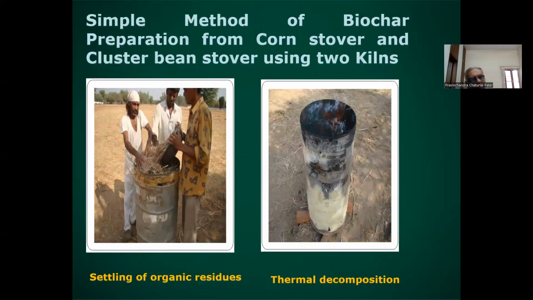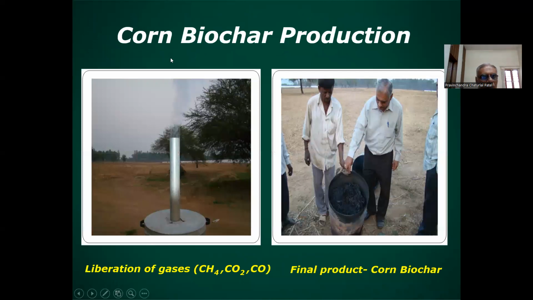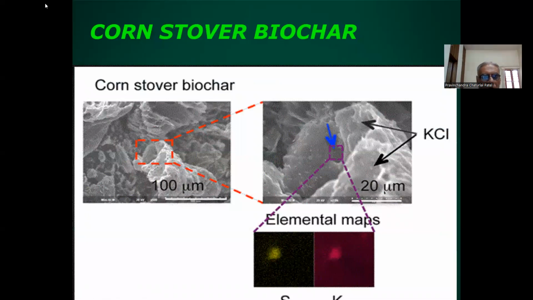So I prepared the biochar during 2009 at Sansoli farm of Anand Agriculture University, Anand, Gujarat. We used a simple method of biochar preparation from corn stover and cluster bean stover in Goa using two cans. Corn biochar production is a liberation of gas and the final product is corn biochar. It is myself, Dr. P.C. Patel, and the labor who helped me prepare the biochar. Then corn stover biochar.